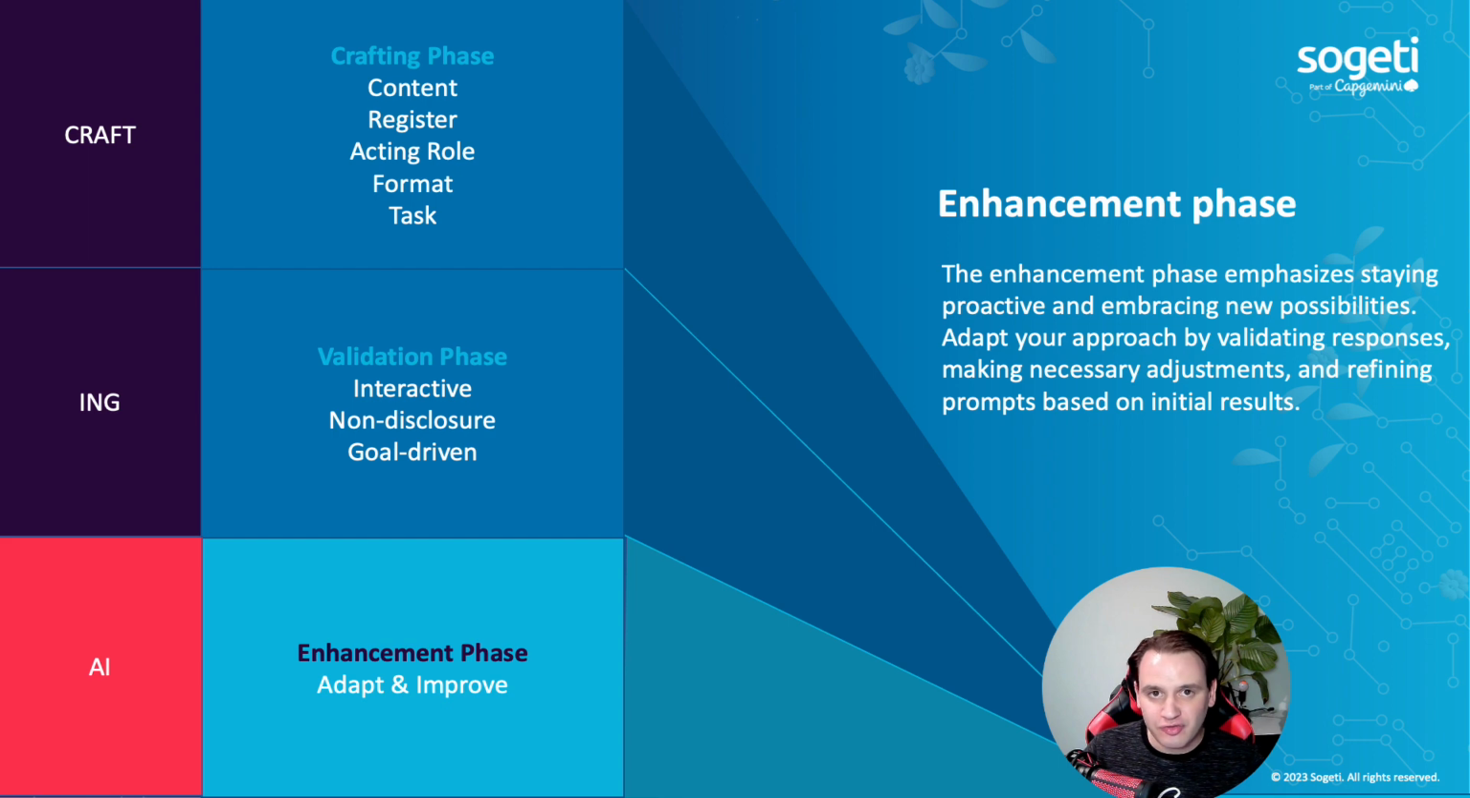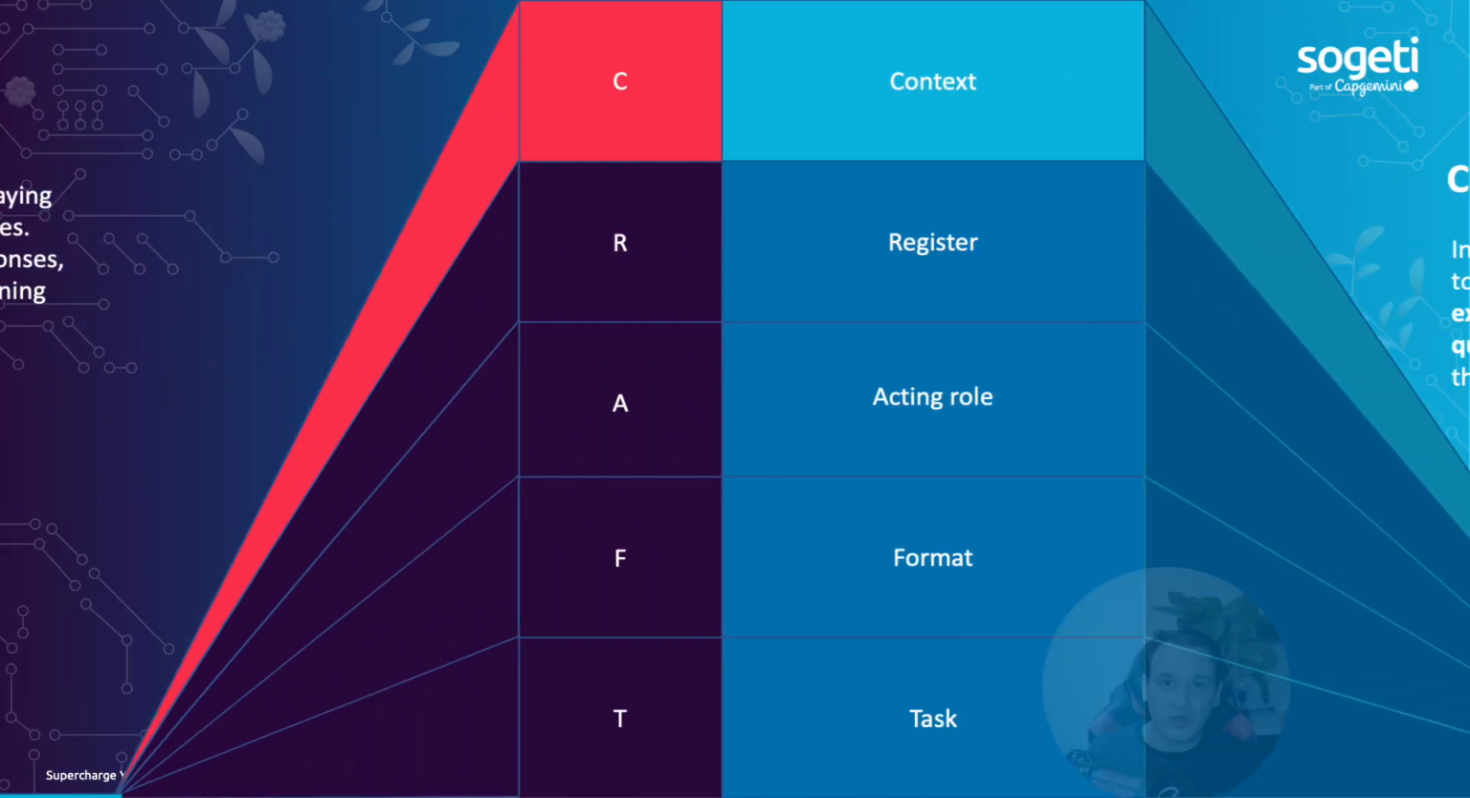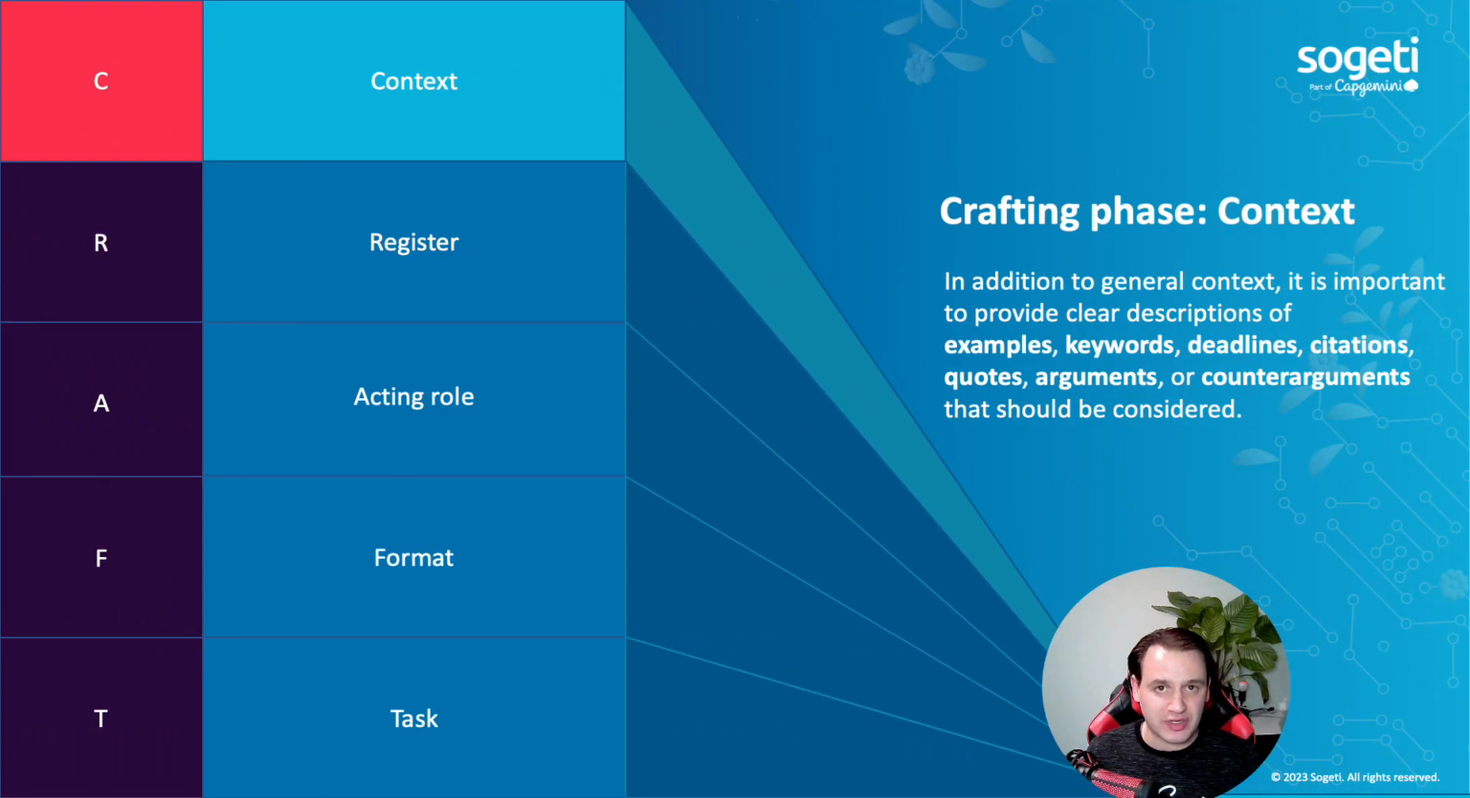So let's dive in the first phase, the crafting phase. During the crafting phase, you have to consider a few things. First of all, context is key. So if you want to write a prompt, you must share some context to make sure that ChatGPT can use that for its outcome. Now, I'm going to use ChatGPT as an example throughout this session, but please note that you can use this for any other generative AI application as well.